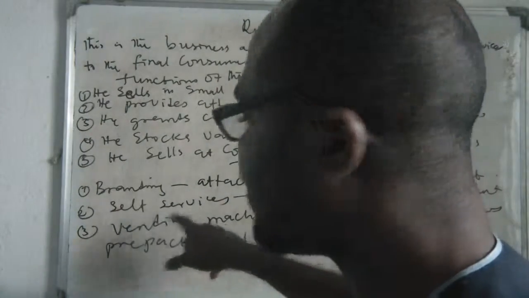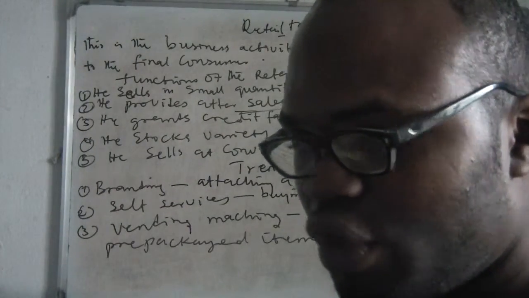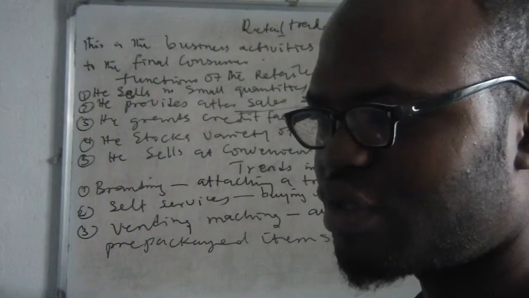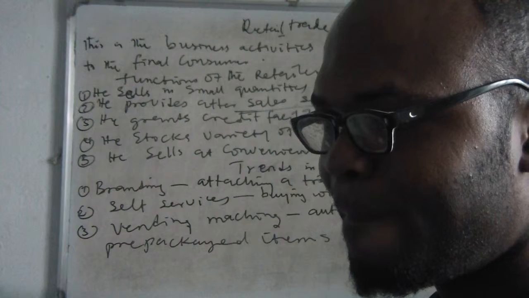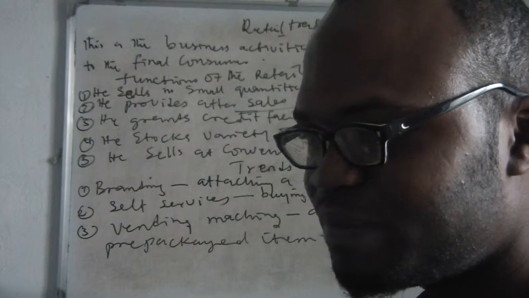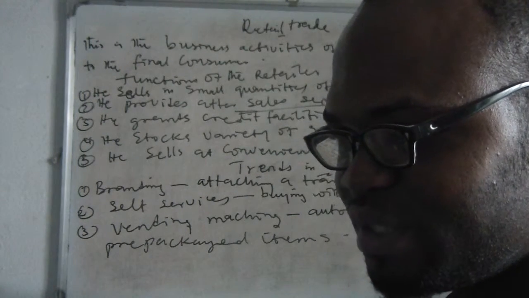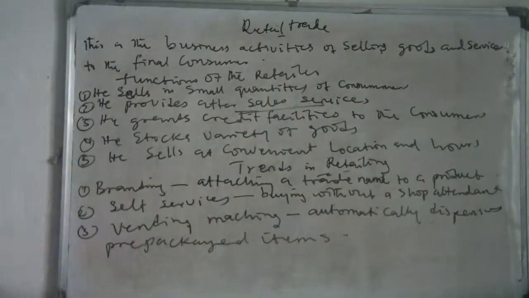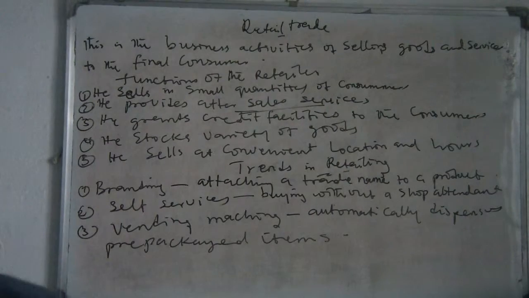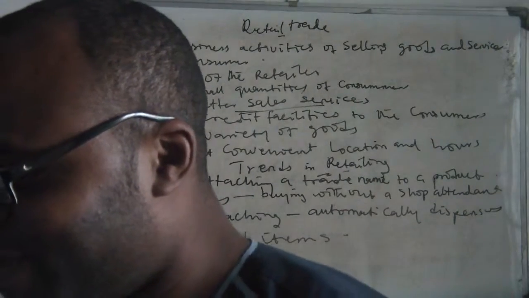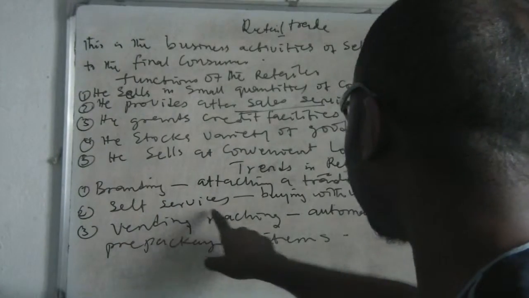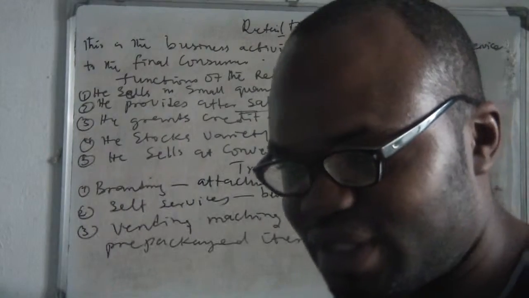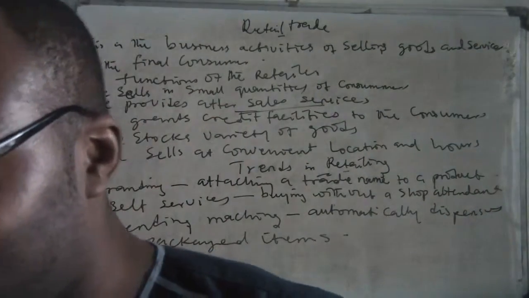Number two, self-service. If you go to a retail shop, which big retail shop do you know? Supermarket. You go to Amigo. If you enter there, without somebody taking you around, you can move around and pick things that you want. Is that not true? That's how you do in the supermarket. So self-service is buying without a shop attendant. You don't need a shop attendant to be following you. You can go and pick all your things.